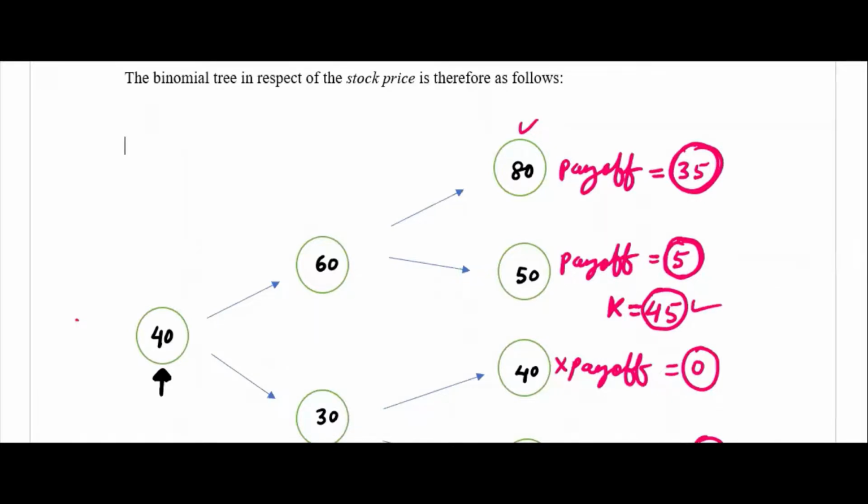Pay 45, get 1 unit of share. That's all. The only difference from a forward contract is that the option is there. So give 45 and then take 1 unit of share. That was 40 here, 80 here. Because its value is 80, the difference is your final payoff. This is what you earned, 35.